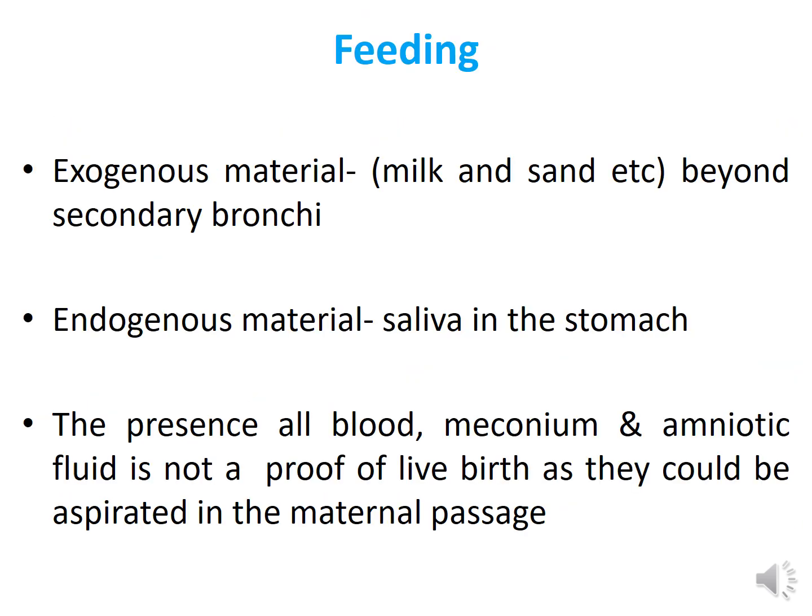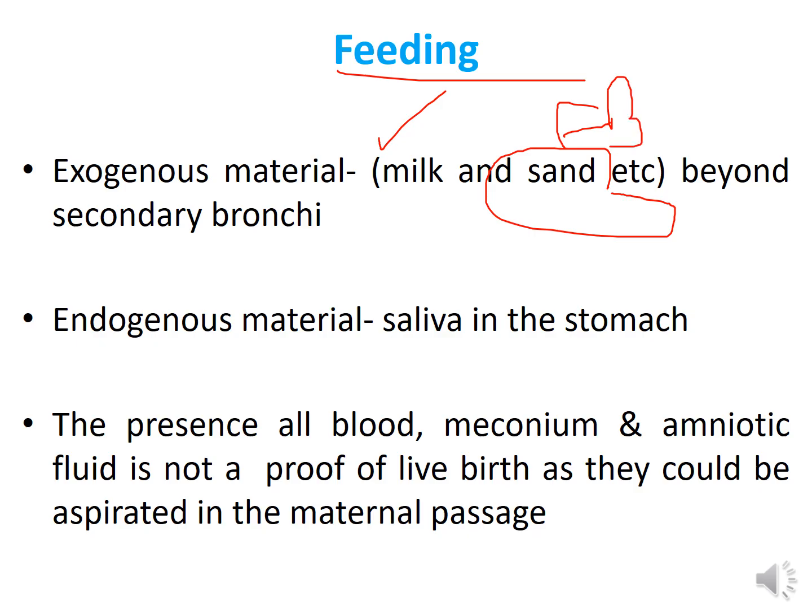How about the feeding? Again, there are interesting points that you have to know. If you can see milk, a definitive proof of live birth. And if you can see sand, that means again the baby had respired certain foreign bodies, right? Again, it's a proof. But these foreign things should be beyond the secondary bronchioles as well.